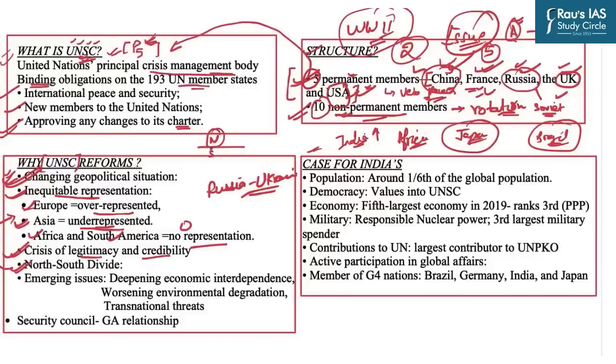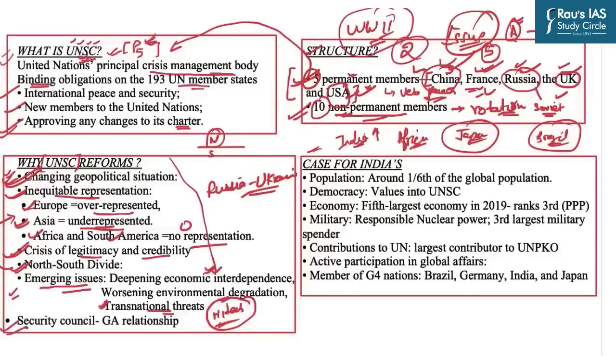in the north. Then the latest issue is that present times are witnessing emerging new issues to which the UNSC is completely new. For example, in present times, due to globalization, economic interdependence is rising. Environmental degradation has become one of the most widespread threatening phenomena for the entire humanity. And moreover, transnational threats, for example terrorism, are becoming highly modified. Now we have cyber attacks. Now organized crime is becoming high tech. So presently, the UNSC is not able to cater to all these emerging issues.